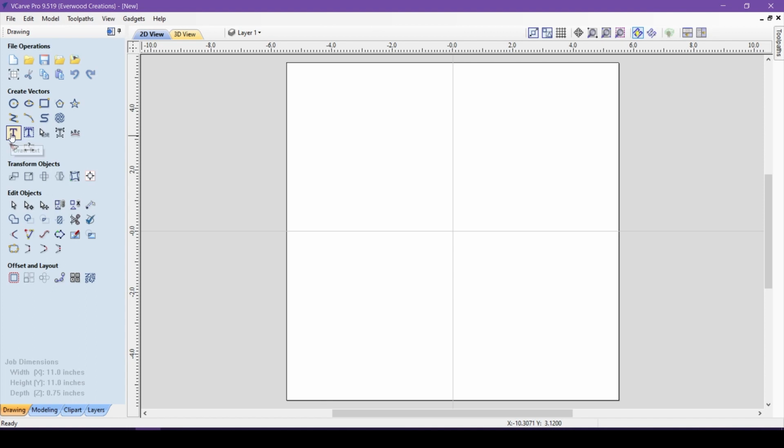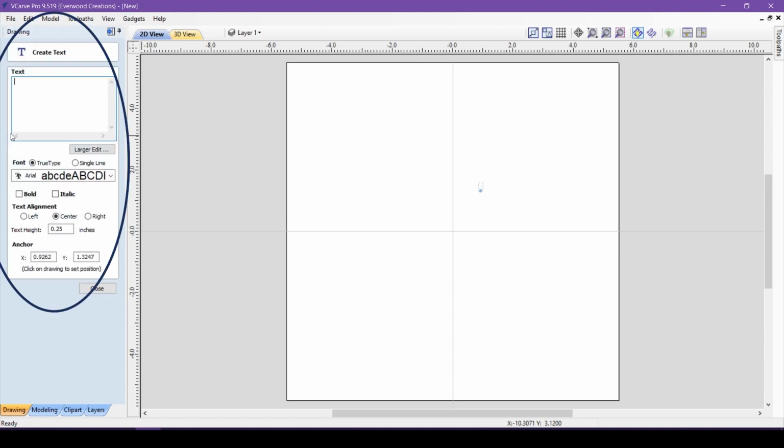Edit text is where you begin your text journey anytime you want to add text to your project. When you select Edit Text, you will get the Create Text menu over here, and a small box will appear on your document. This small box is where your text will appear. You can click anywhere in your project to move the box, and have the text placed somewhere else, even off to the side if you prefer. You can always move it later, so it's not vital to do this step, but it can help you visually see the text where you'll be putting it if you like.